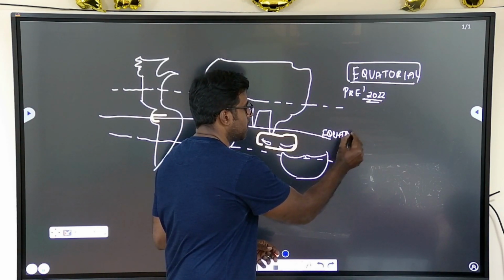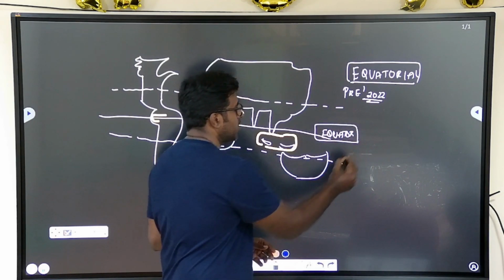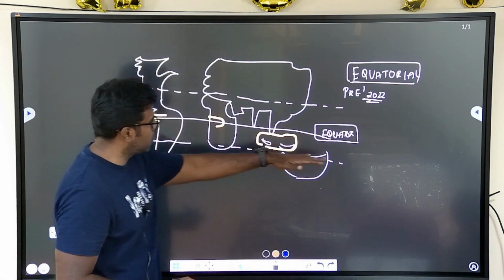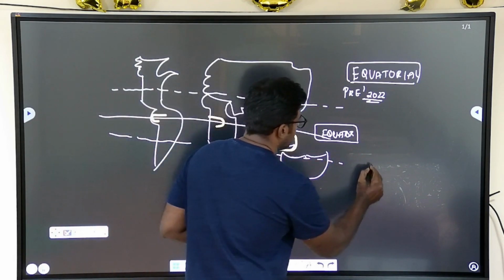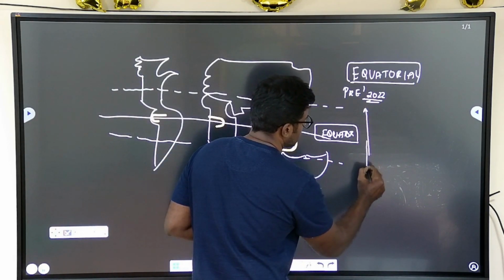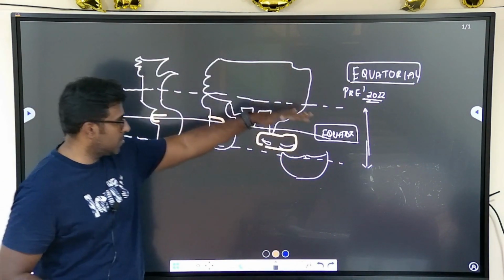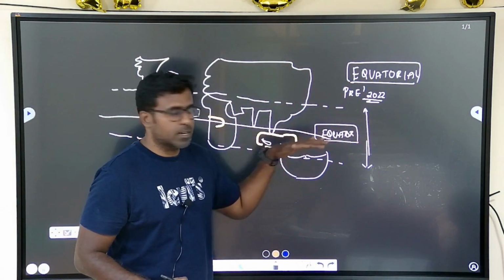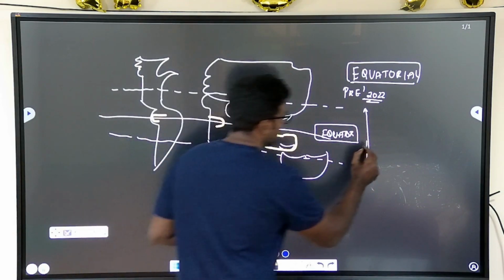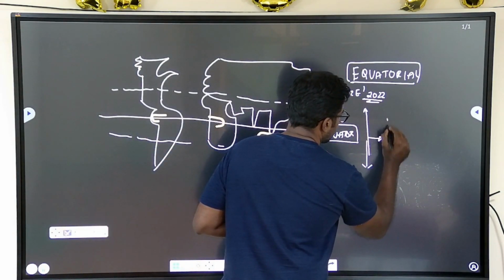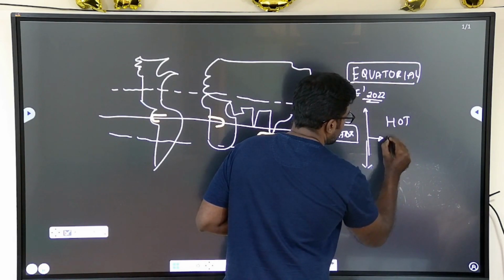The sun's movement is traced from the Tropic of Capricorn to the Tropic of Cancer, but it comes over the equator at one point, and that is where you will find this equatorial climate, and it is hot and wet.